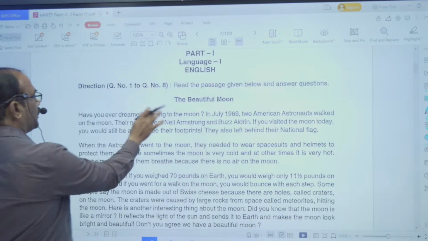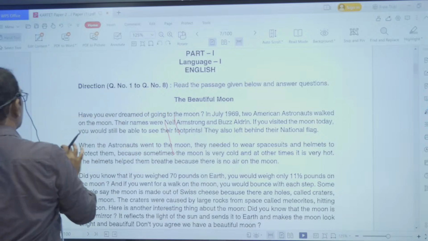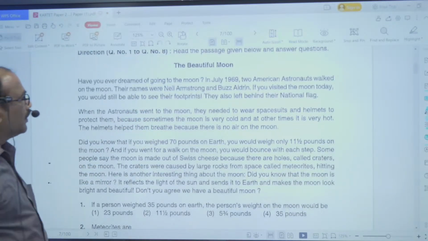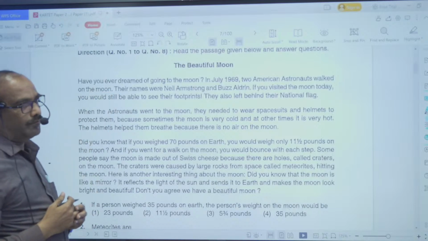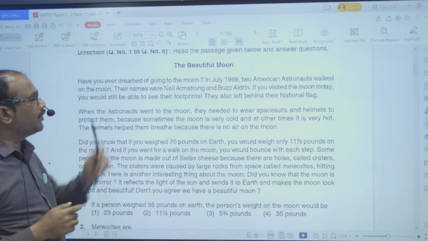First of all, go for the first hand reading of that particular passage, The Beautiful Moon. Have you ever dreamed of going to the moon? This passage starts with a question. Have you ever dreamed of going to the moon?